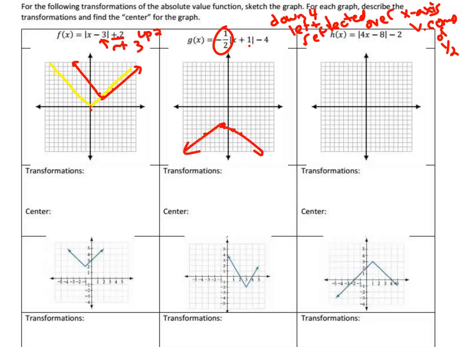Oh, I've been filling all these in. I didn't fill it in here. We talked about it. This one was right 3 and up 2. The new vertex was 3, 2. This one, the new vertex was, we went left 1 and down 4, so it would be -1, -4. And then we talked about all the transformations. All the transformations were these 4 things we put up here: reflected over the x-axis, vertical compression, left 1, down 4.